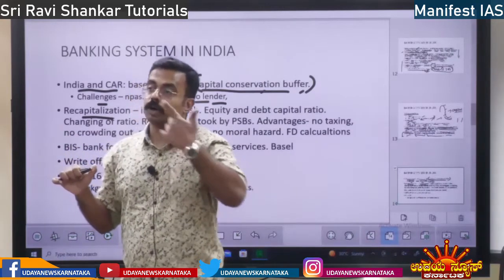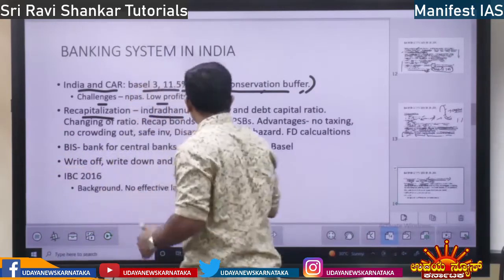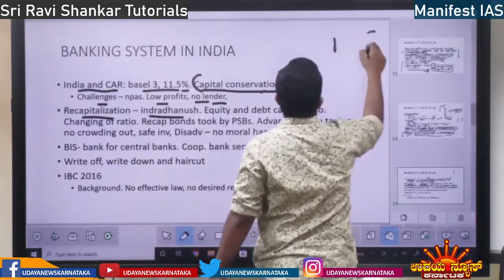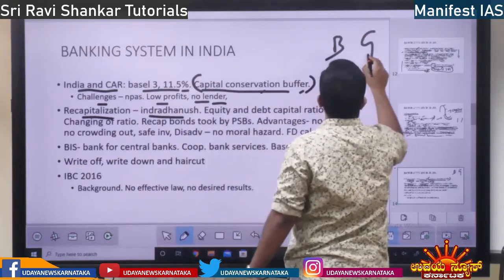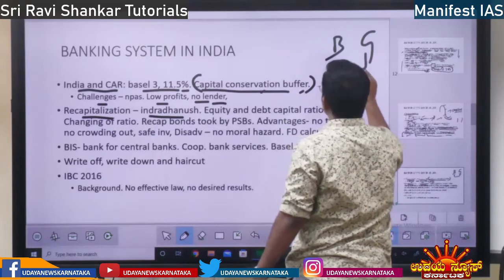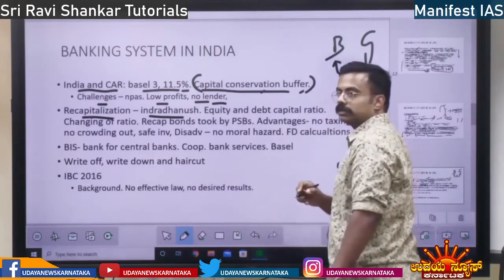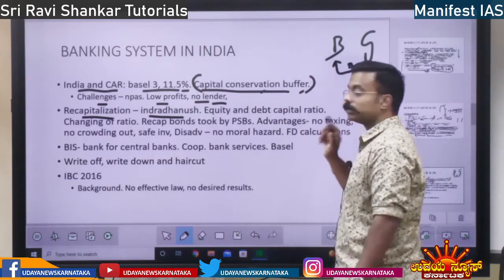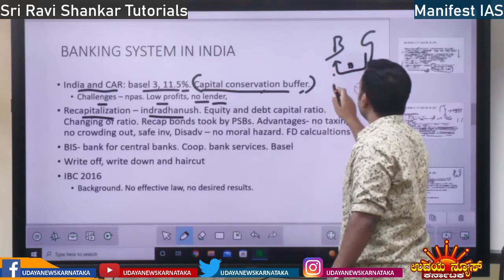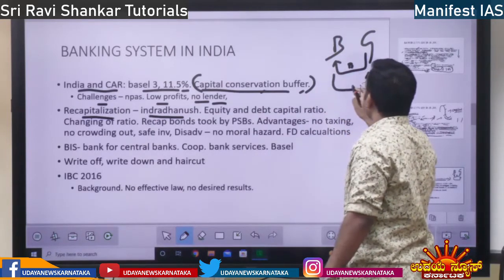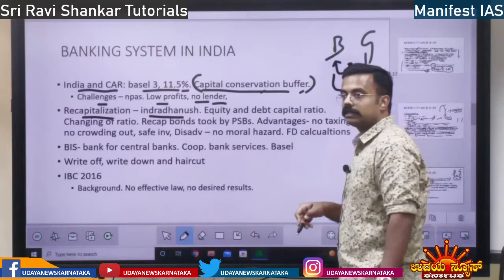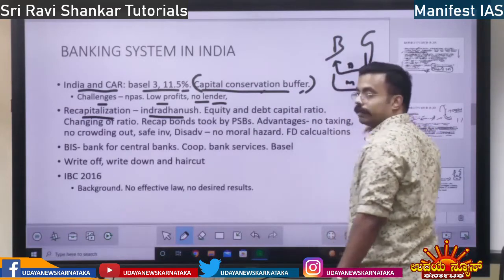By buying the bonds, government is going to get money, right? Recap bonds. See, here is government, here is bank. This is going to give them bonds, recapitalization bonds. These banks will buy the recap bonds. So banks, in order to buy the bonds, they have to give money to government, right? So government will get the money.